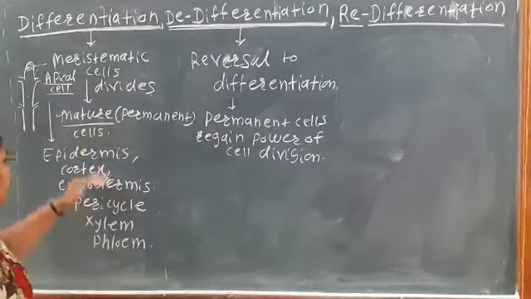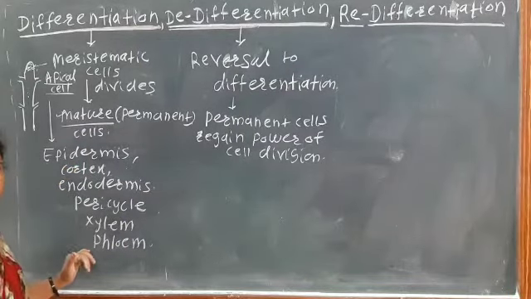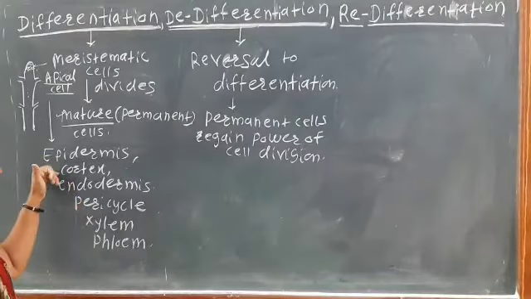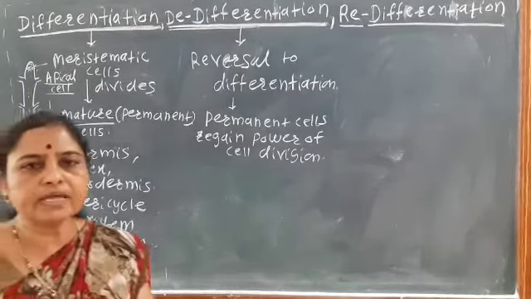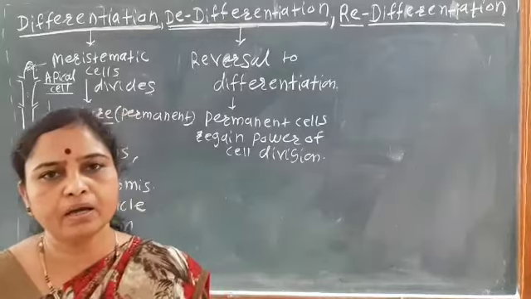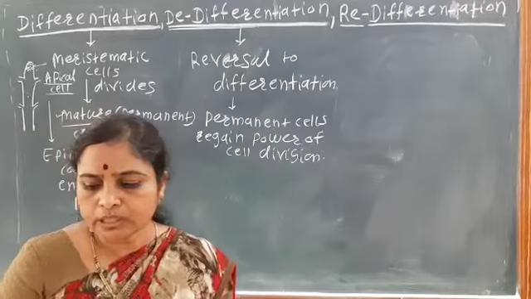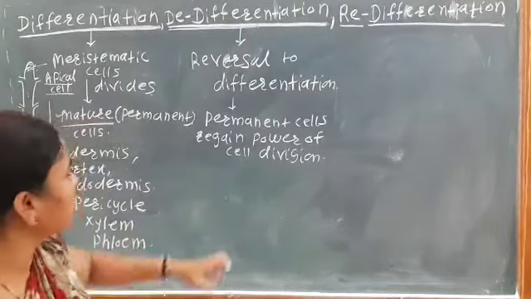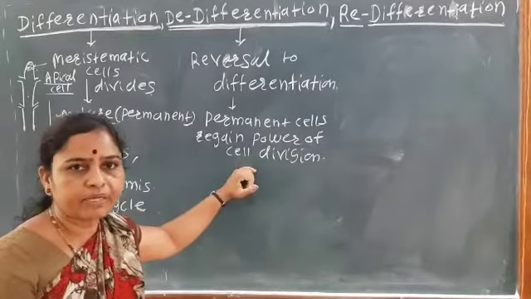See that is here permanent cells. Where are the permanent cells? These are the permanent cells: epidermis, cortex, endodermis, pericycle, xylem, phloem, parenchyma, sclerenchyma. These are the permanent cells. So these permanent cells again regain the power of cell division. म्हणजे ते पुन्हा काय बनतील, meristematic बनतील.